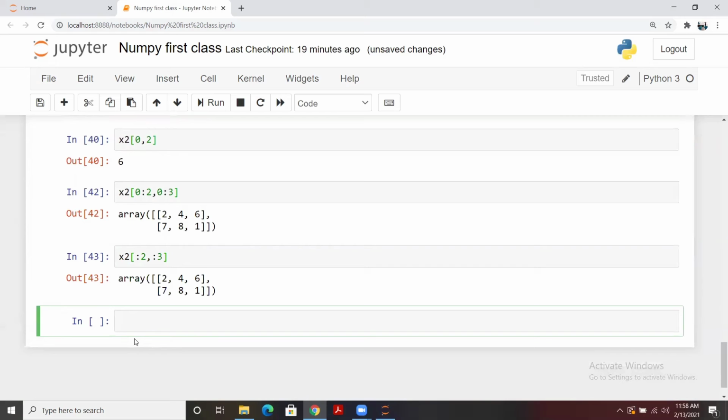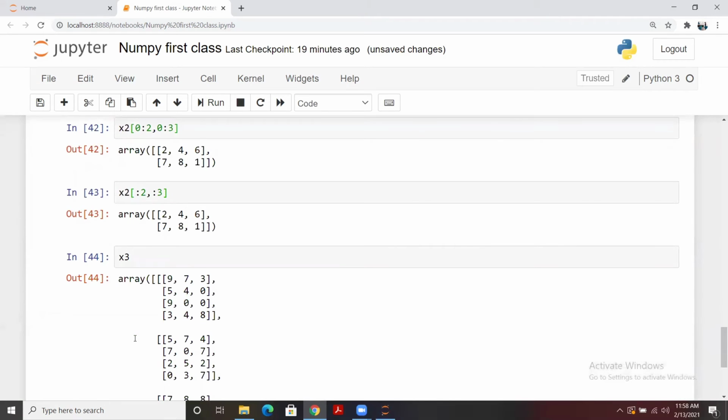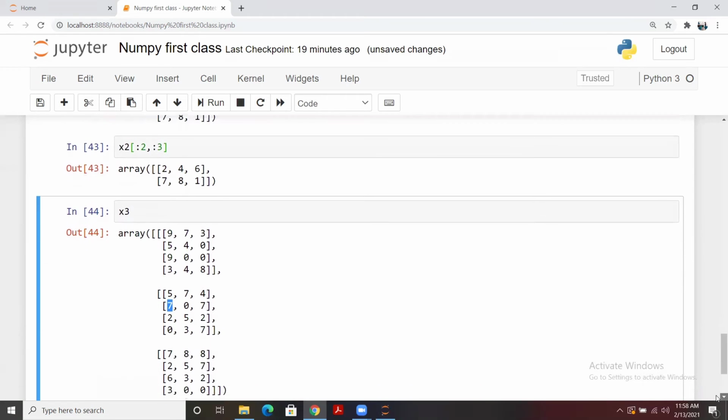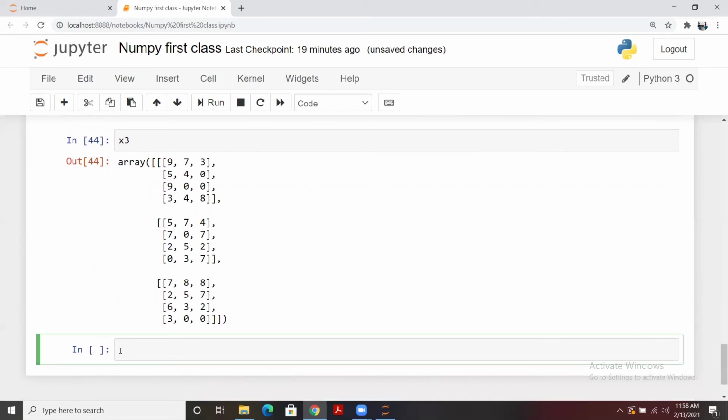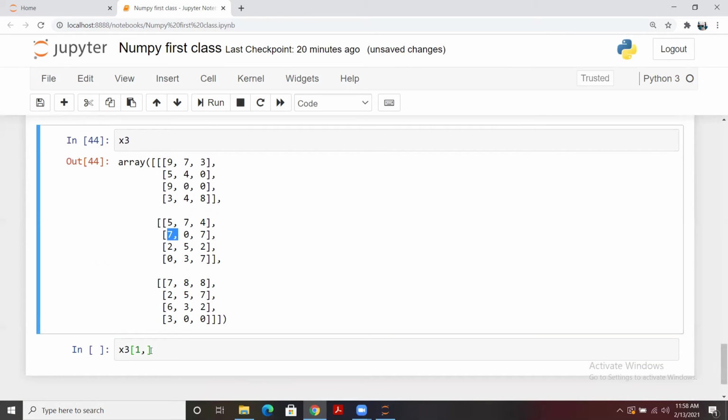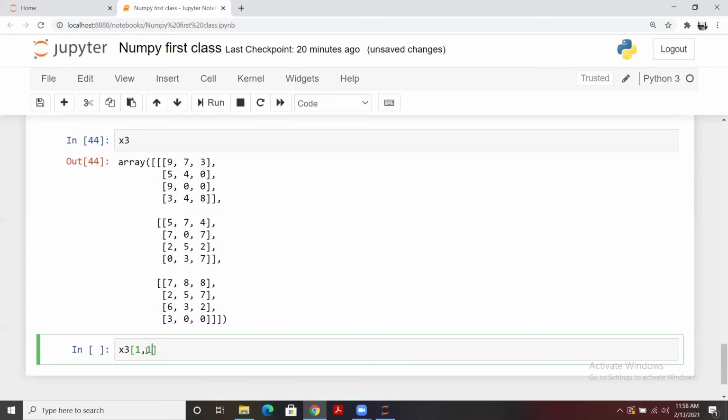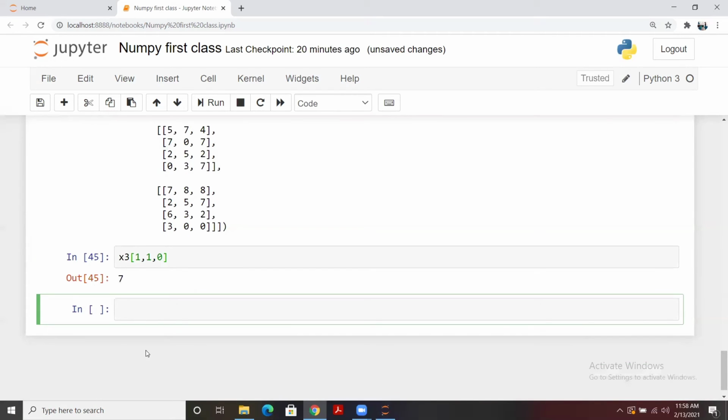Now we are going to apply certain indexing on the three-dimensional array. So you see that for x2 we used to have rows and columns, but now in case you want to extract a value, you have to tell in which array you need to perform this operation. So here we will have three values altogether. For x3, one is the index for the array. Let's say the index of this array is 1. So I'll be passing 1, and I need to extract this 7. So the row number will be 1, right? And what is the column? That will be 0. So it will give you output as 7.